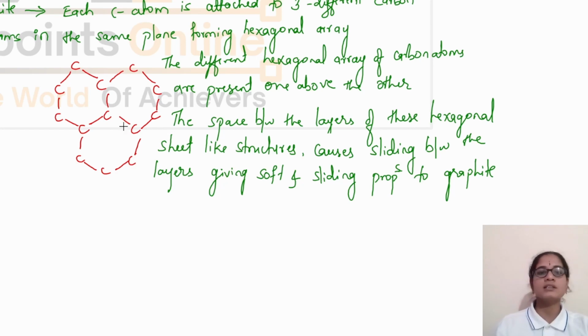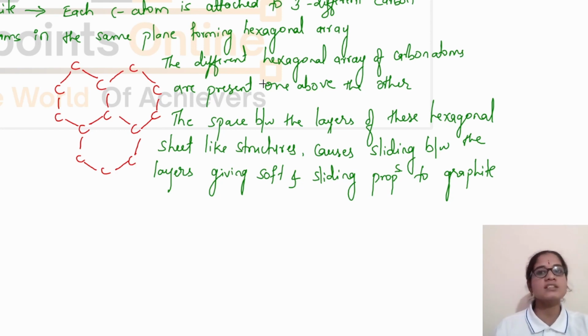In graphite, each carbon atom is linked to three other carbon atoms in the form of hexagonal rings, and these hexagonal arrays are arranged layer by layer. There is some space between these layers, because of which the layers slide over each other. There is no rigid structure for graphite, which causes softness and sliding properties.